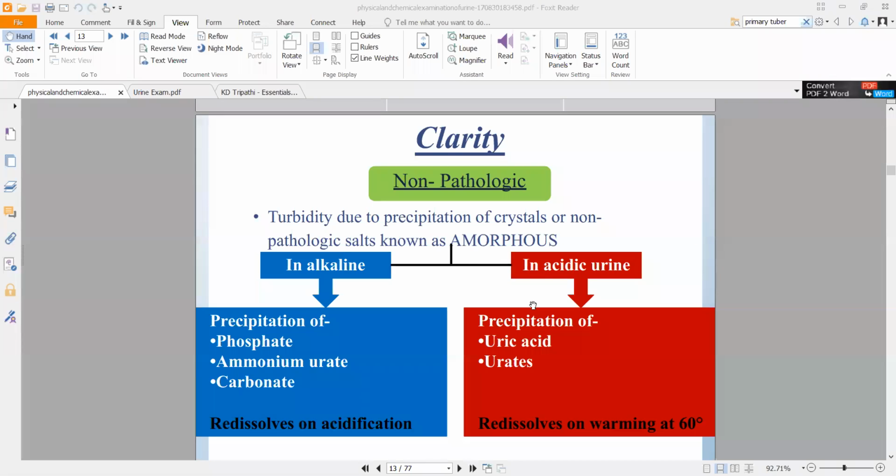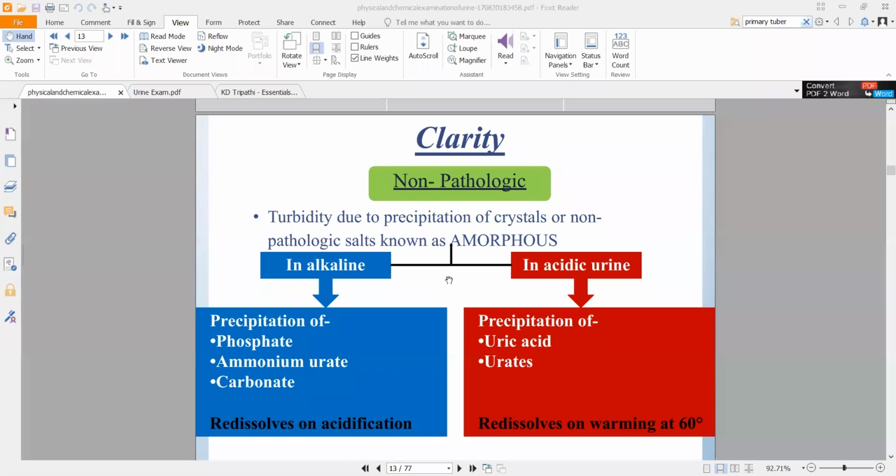Normally your urine is slightly acidic, but you can make it more alkaline or more acidic. This can be due to certain chemicals that might be present in the urine. These are non-pathological in the sense that this is not directly due to a diseased condition. This is due to a particular substance in your urine being excreted in excess. If there is precipitation of phosphate, ammonium urate or carbonate, this will cause alkalinity. So this will resolve on acidification, and it will cause more alkaline urine.